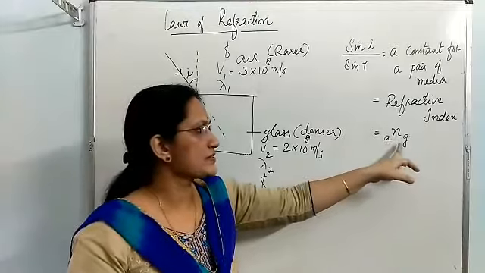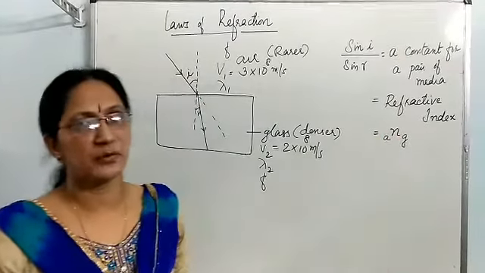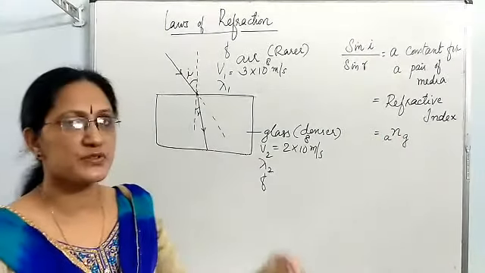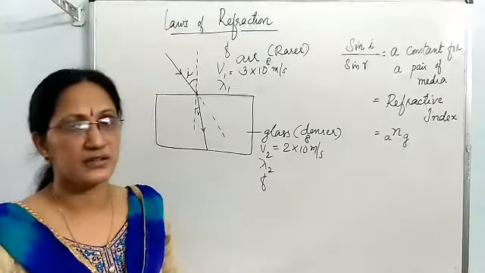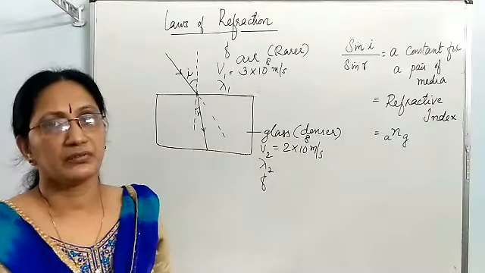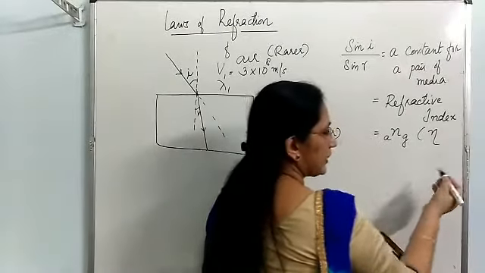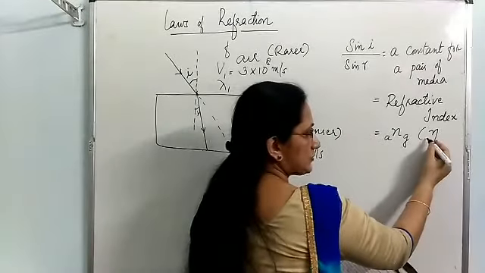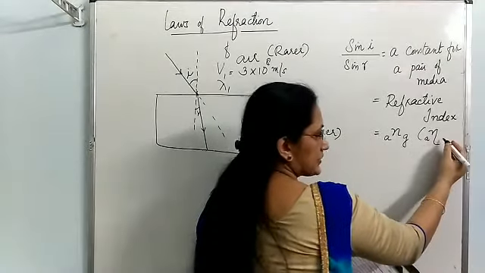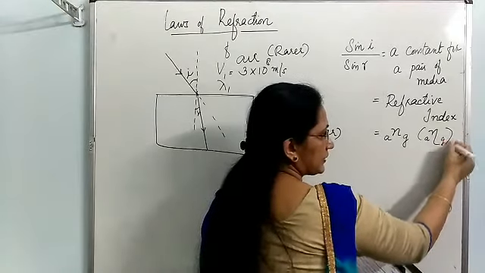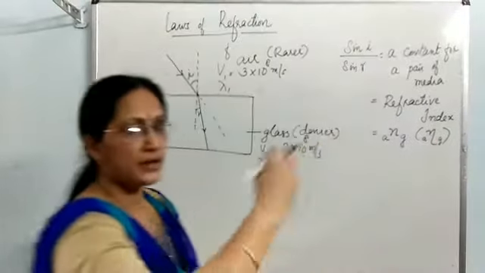And in different books, they follow different symbols. In some books you will see another symbol, eta, written like this. In this case also, the first medium and the second medium will be written on both left and right side.